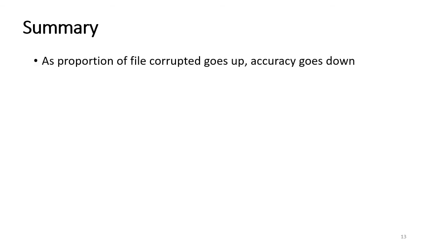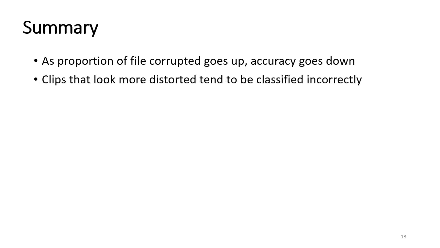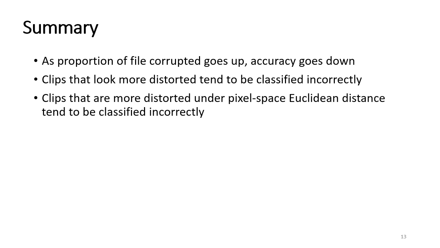In this video, we discussed our experiments with file corruptions. We observed that as the proportion of file corrupted goes up, accuracy goes down. We also noticed that more visually distorted examples tended to be classified incorrectly, and were able to measure this effect using pixel space Euclidean distance as a proxy for how distorted an image looks.